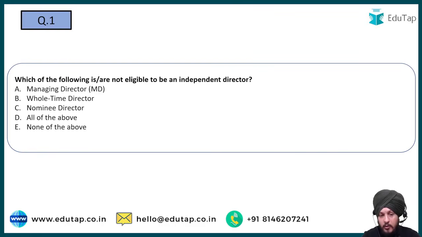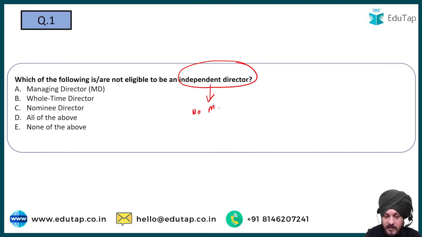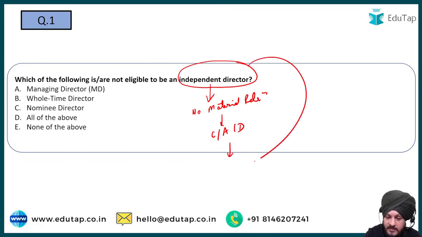Which of the following are not eligible to be an independent director? So basically, when we talk about the independent director of a company, one of the important features is that they are required to have no material relationship with the company or its affiliates or the directors of the company. Why is it so? So that the independence of the independent director does not get compromised.